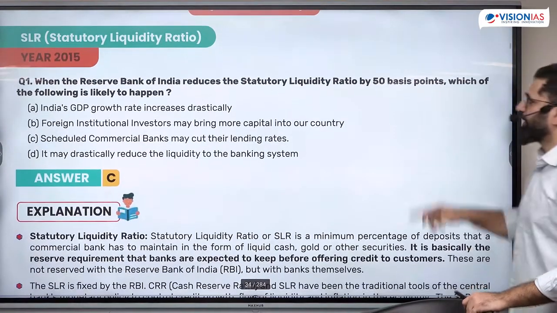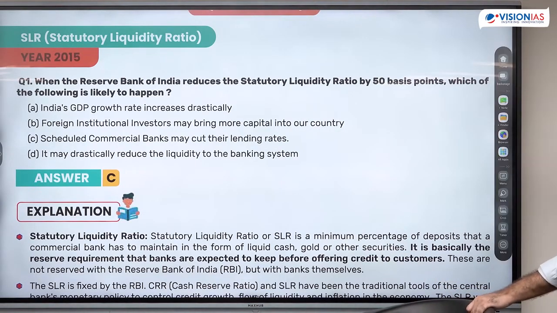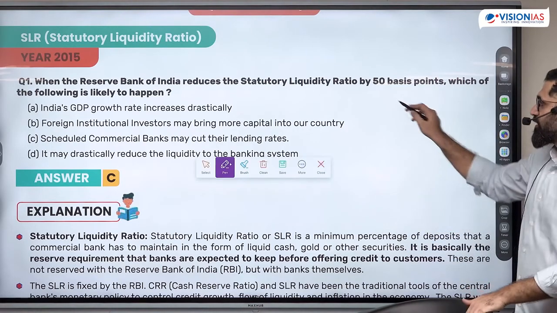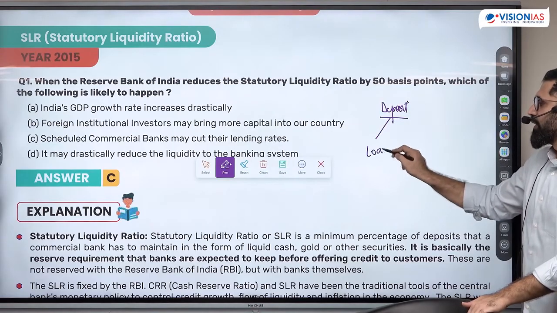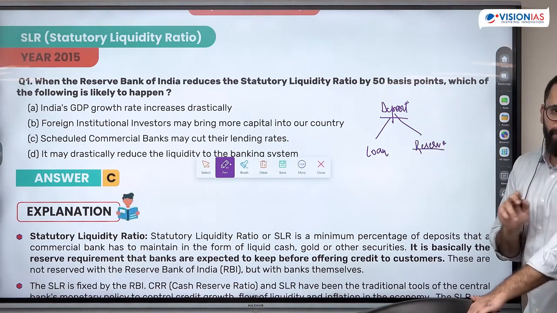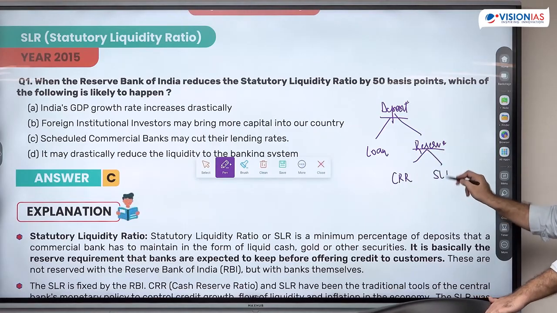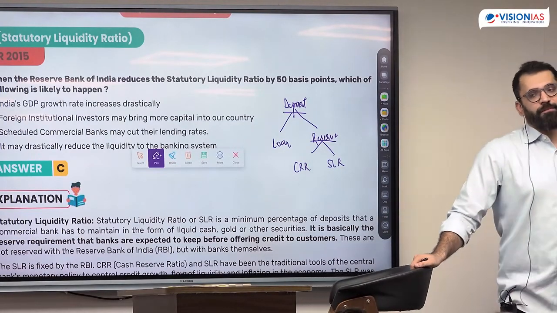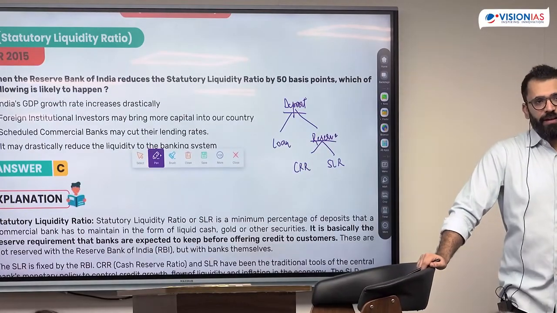Very basic questions on monetary policy, part of money. When the RBI reduces the SLR by 50 basis point, what is likely to happen? What is SLR? Fractional reserve mein, you have deposit. Deposit is converted into loan and a part of deposit is kept as reserve. India has two types of reserve requirements, one in the form of cash and the other in the form of what? In what form? Government securities, gold, cash or any other security approved by RBI.